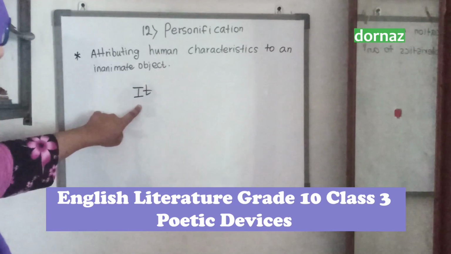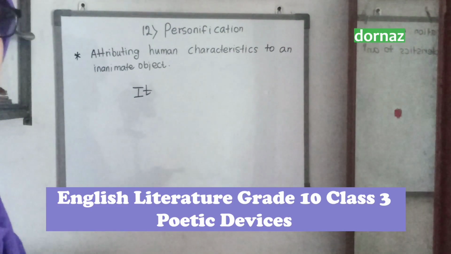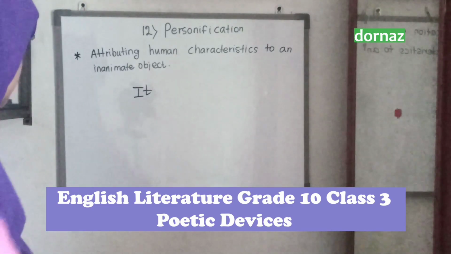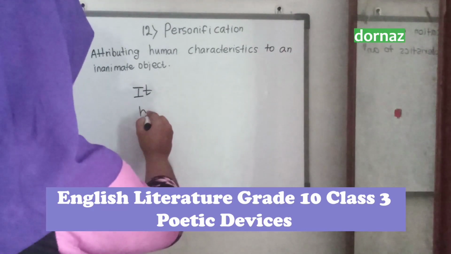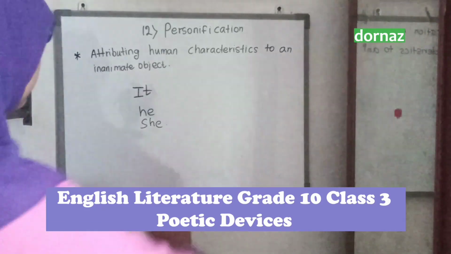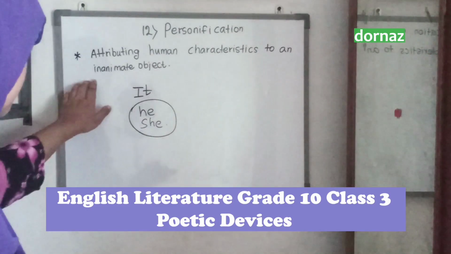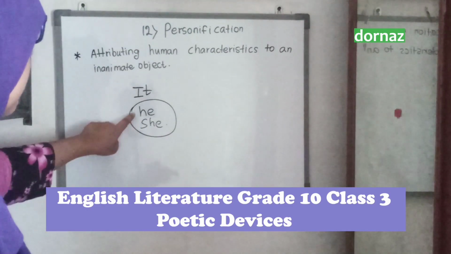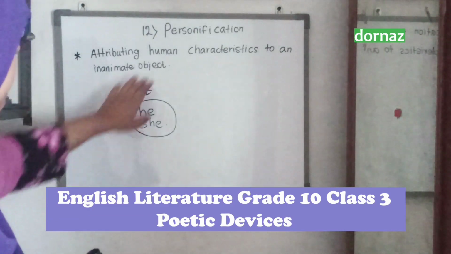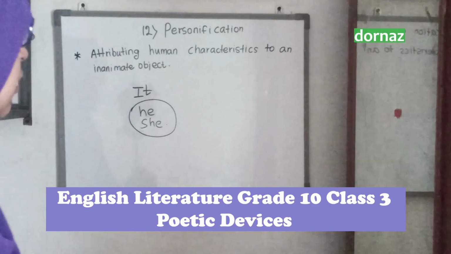Instead of using it, we will use other subjects which are used to mention humans, for example, he, she. We are going to call those inanimate objects by these subjects, he, she. This is what the personification definition says, attributing human characteristics.